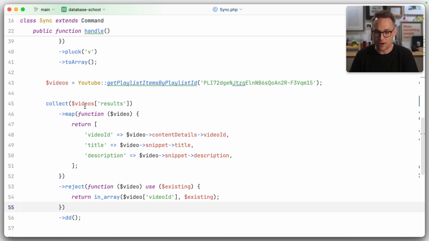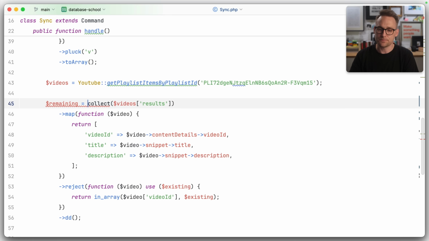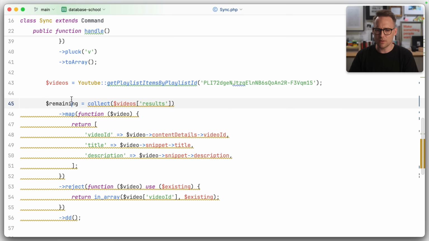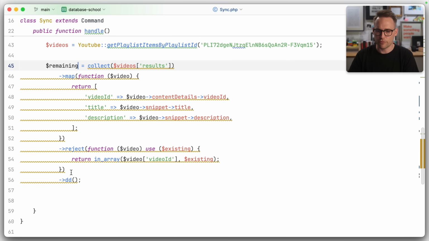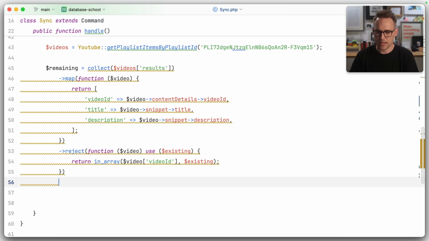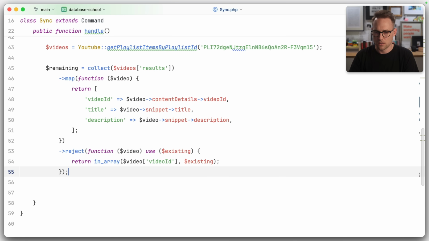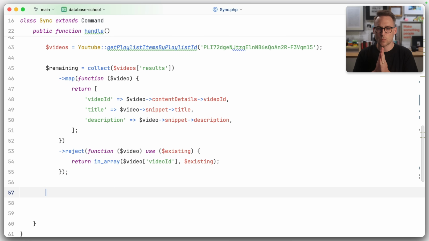Now we can call this the remaining. We can call this to publish. No, I like the one word, remaining. So the remaining videos are that, and okay, we're in a good spot. Now we know which videos need to go on Transistor.